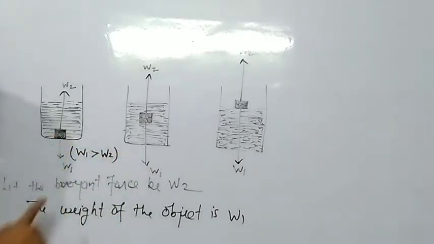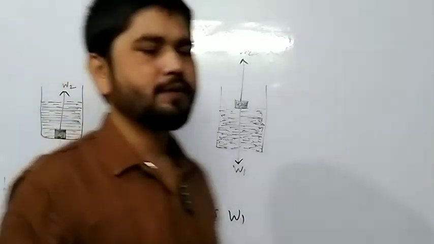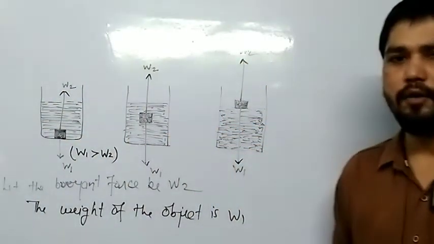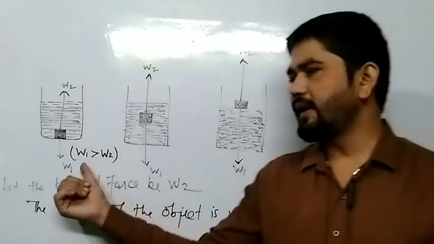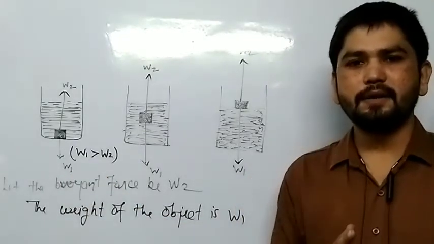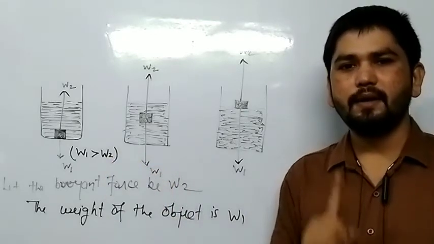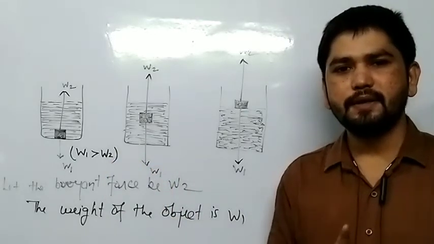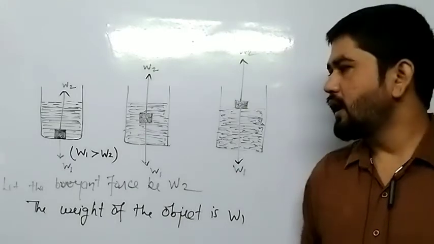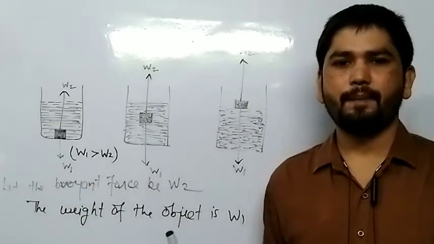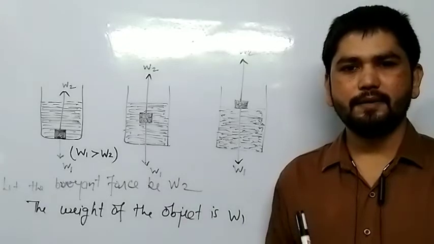Clear? When the weight of the object is greater than the buoyant force, the object will sink. So simple.